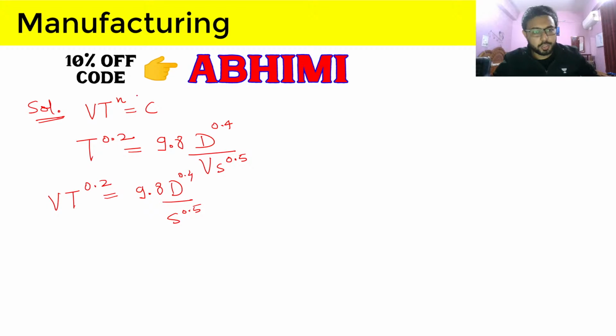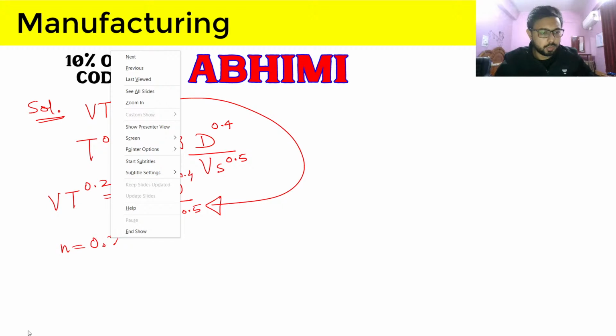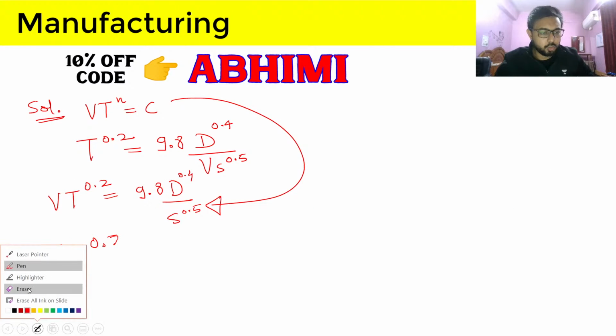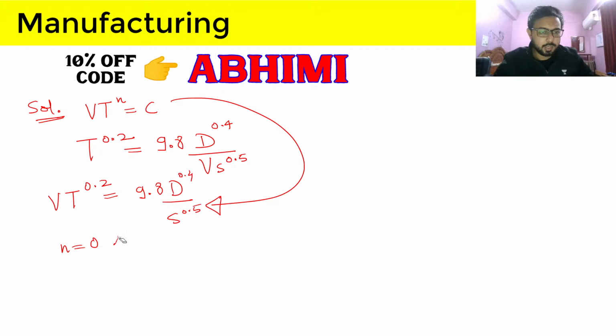So this equation and this equation can be related, and from this we can say that the exponent is 0.2. Taylor's tool life exponent is 0.2. Why is it coming? It can be seen just by comparing.